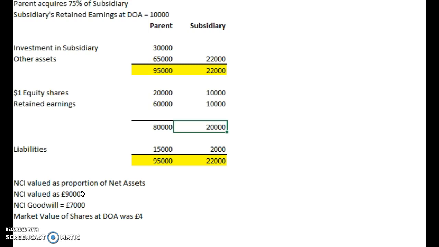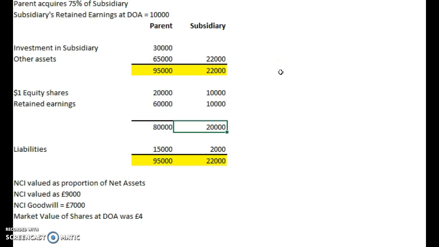Or they could have an estimate for the goodwill from the NCI. Or they may say, well, the market value of the shares of the subsidiary at the date of acquisition was, for example, £4. And then you can work out the goodwill due to the NCI based on that. So let's have a look at these 4 ways of valuing NCI.